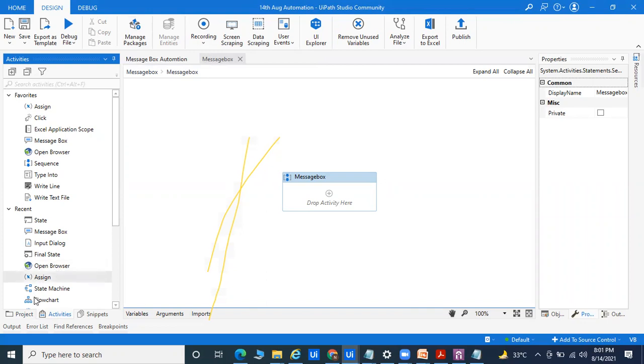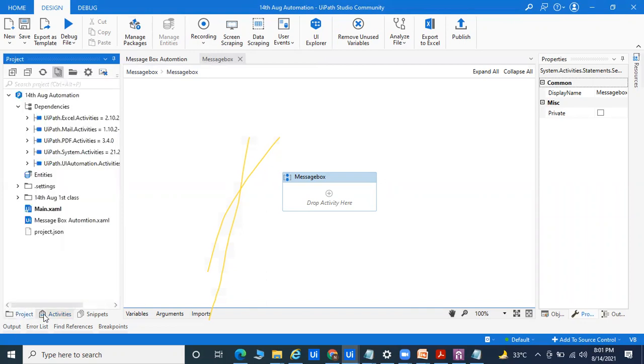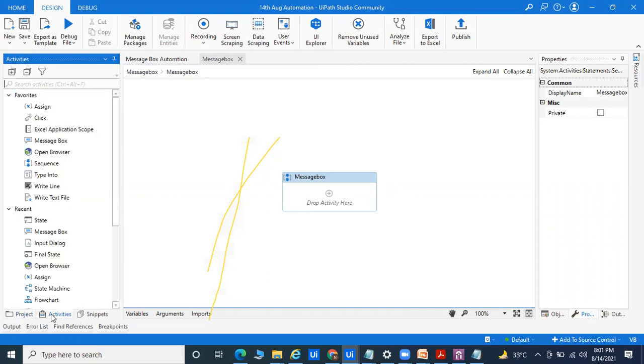On the right side, you can see multiple things there, the project panel, the activity panel. There are lots of panels you can see here. The left side is called the activity panel. And from here to here, this is called the workflow designer panel. On the right side you can see the properties panel, which is nothing but the settings of your activity.